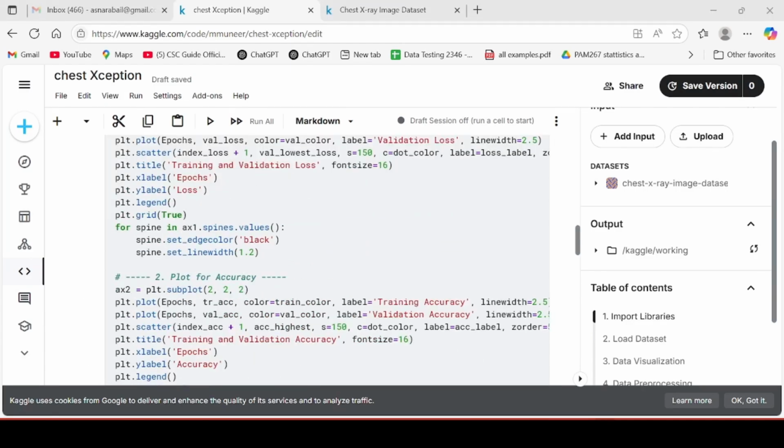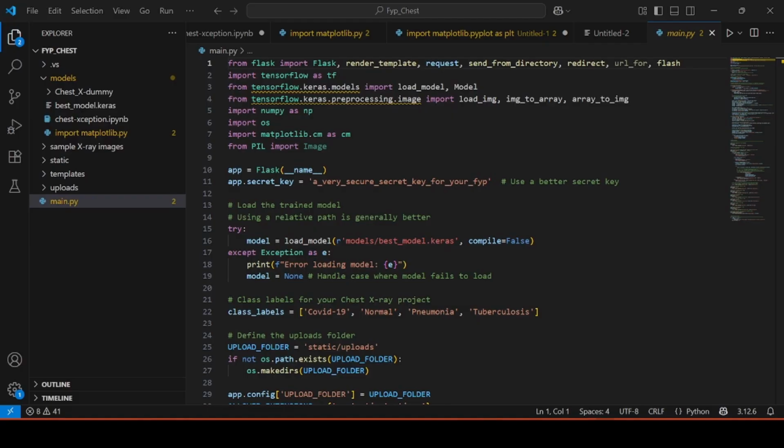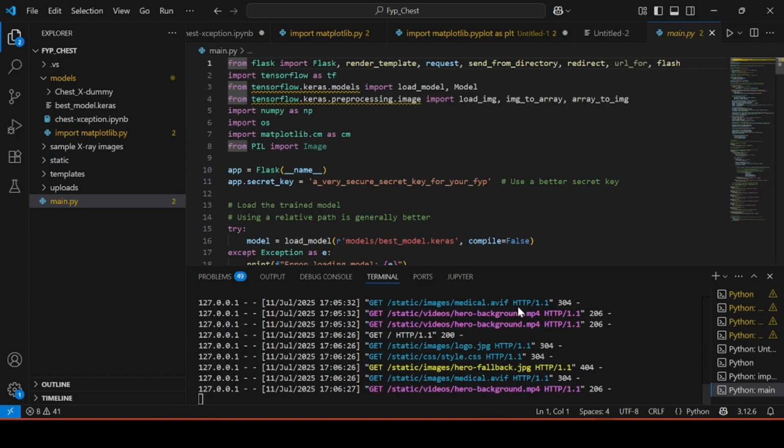So now come toward the front end of our project. Basically this is the front end of our project. With the help of Flask, CSS and HTML, we created our front page. On the left side there are different pages also. When we click on the run button, here is the run button, a local link is generated.